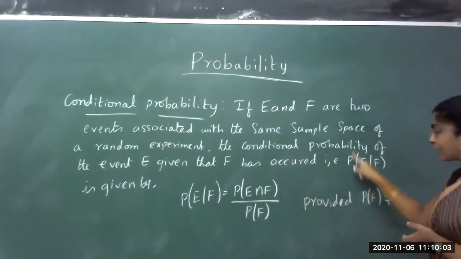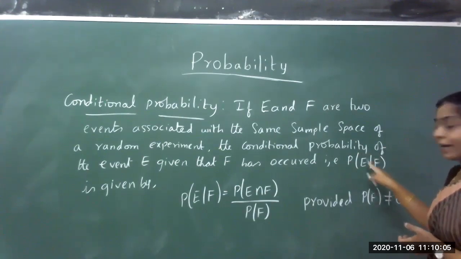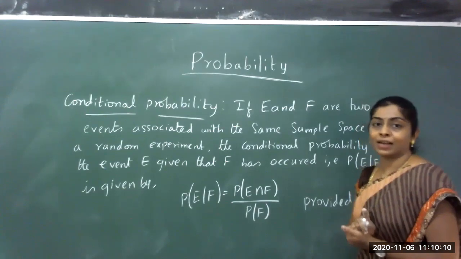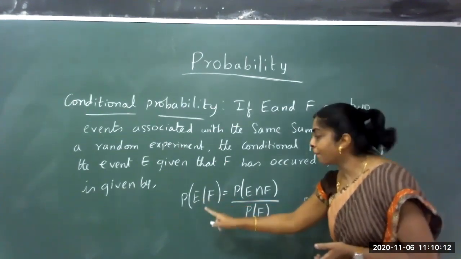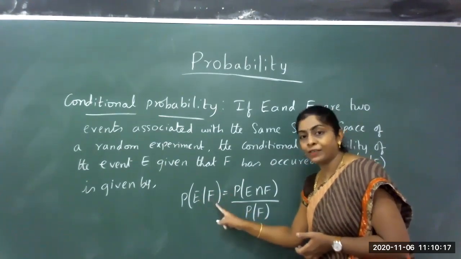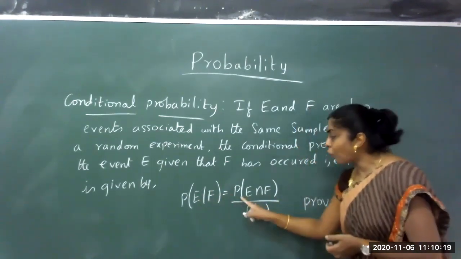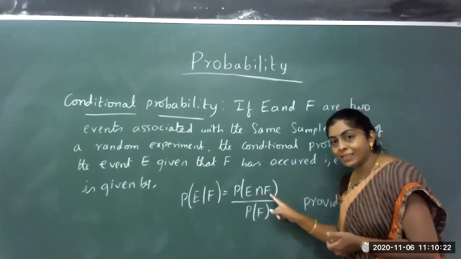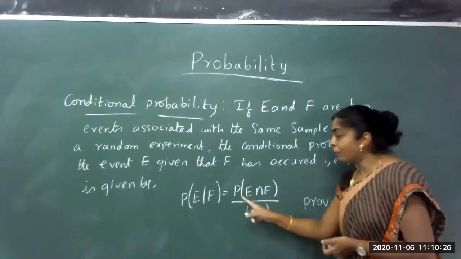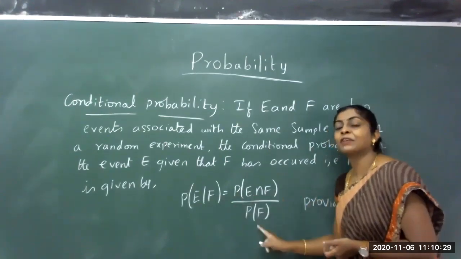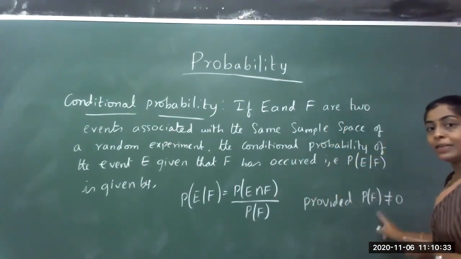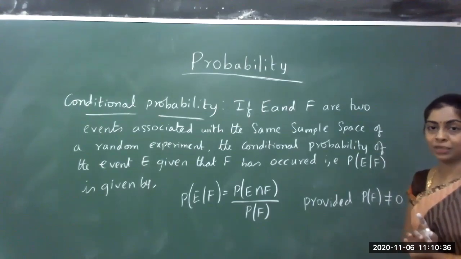It is denoted as probability of E given F, and is defined as probability of E intersection F divided by probability of F, provided probability of F is not equal to 0.